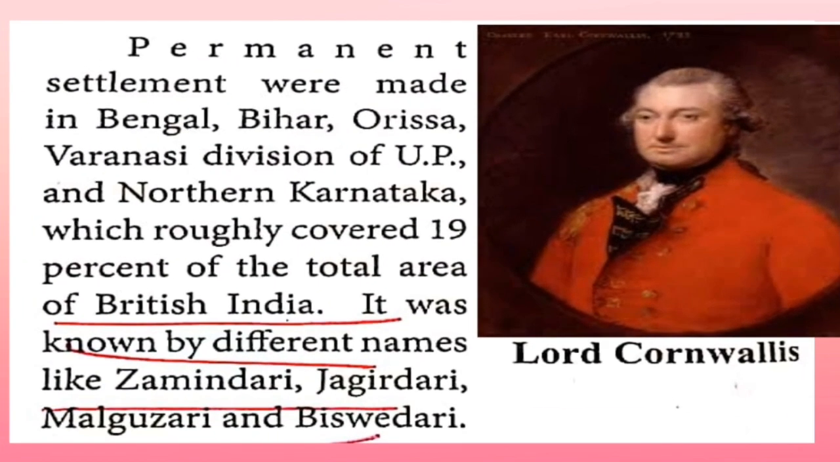This permanent settlement was made in Bengal, Bihar, Orissa, Varanasi division of Uttar Pradesh and northern Karnataka, which covered nearly 19% of the total area of British India. It was known by different names like Zamindari, Jagirdari, Malguzari and Bisvidari.